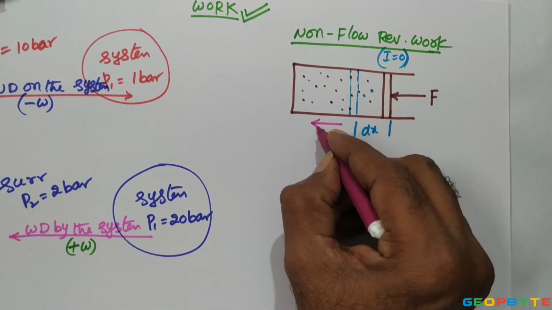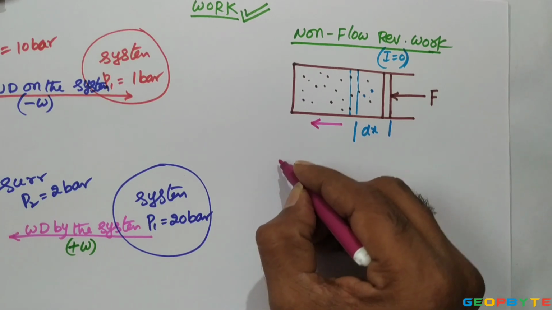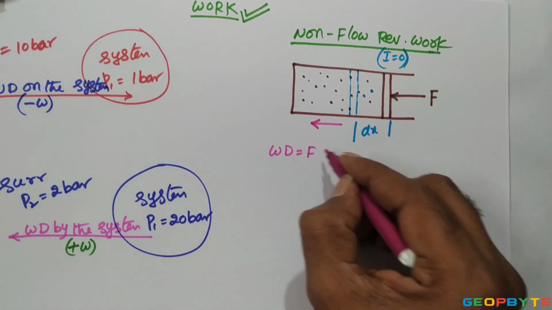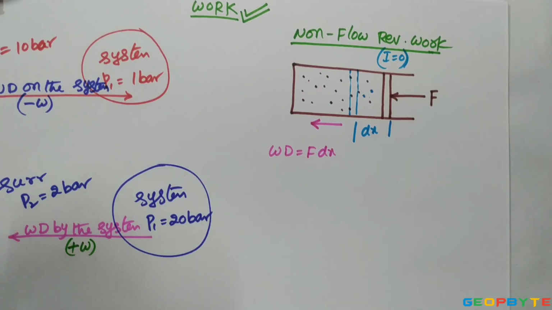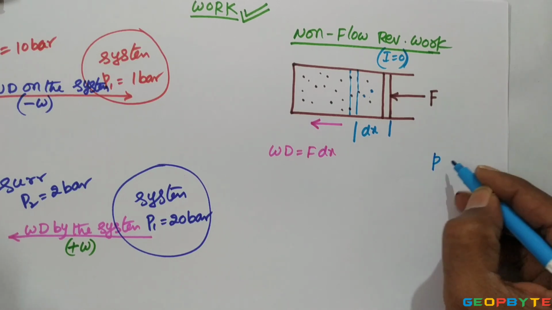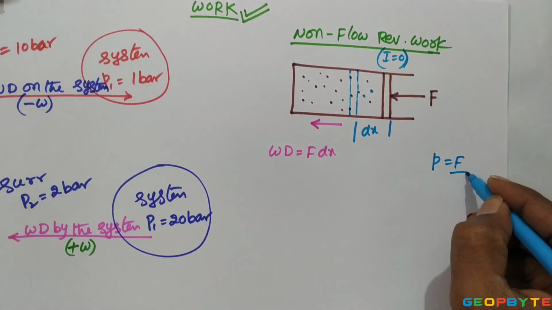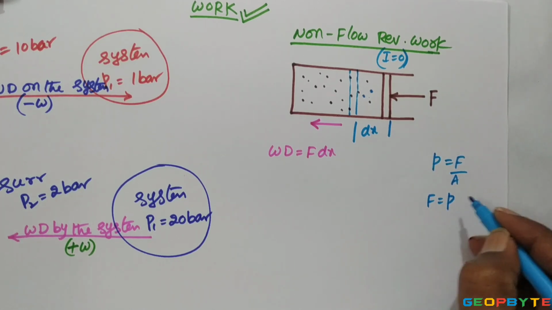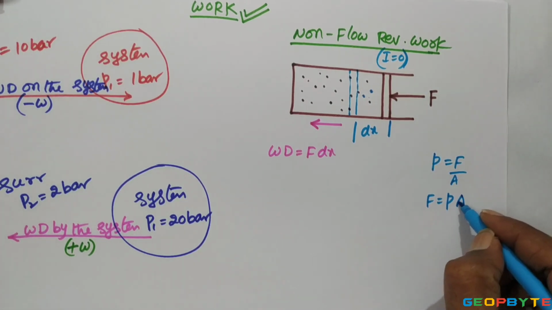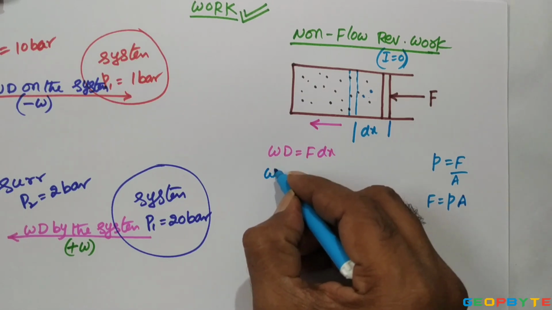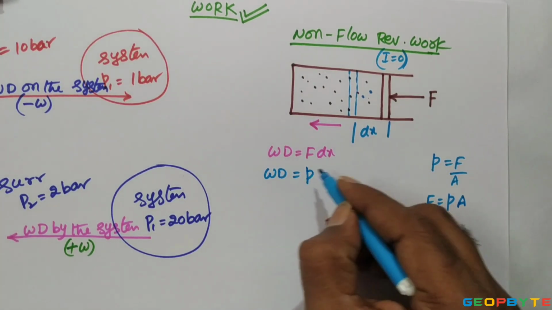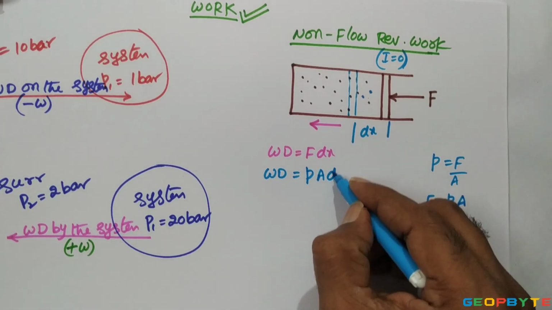Then thermodynamic work equals force multiplied by dx. But you know, pressure P equals force per unit area. From this, the force acting on the piston equals pressure multiplied by the area of the piston. Then thermodynamic work equals, in place of force, pressure multiplied by area into dx.